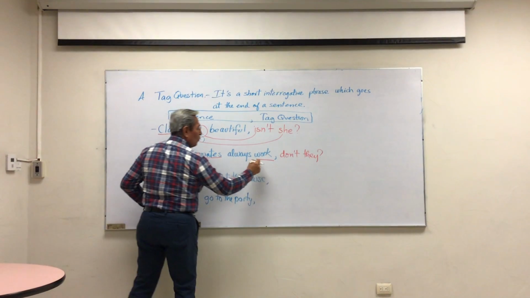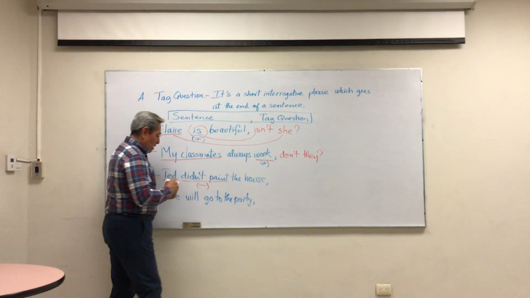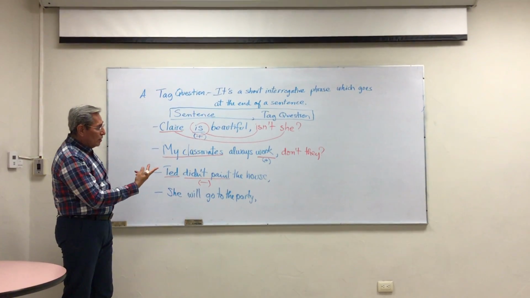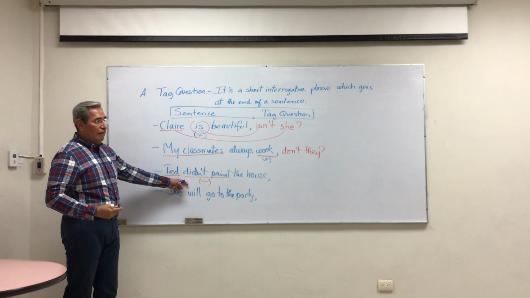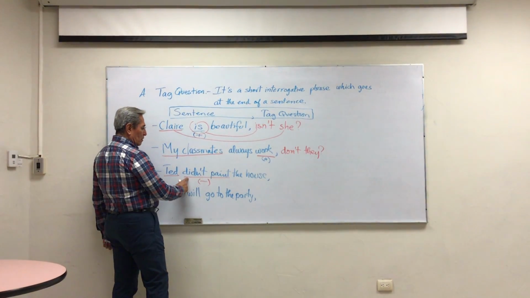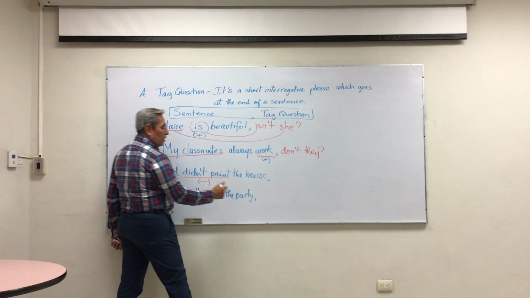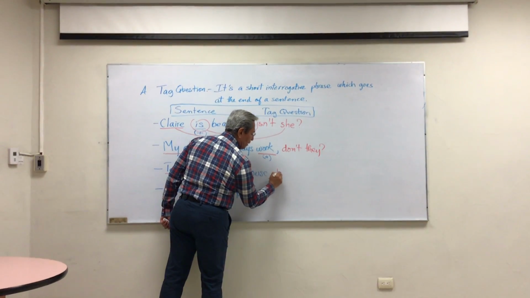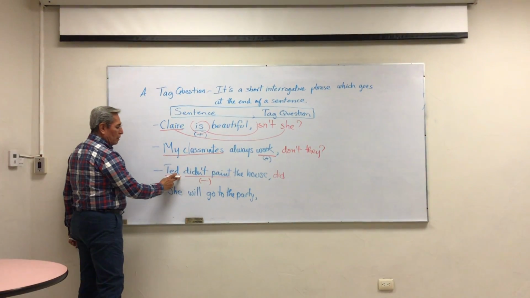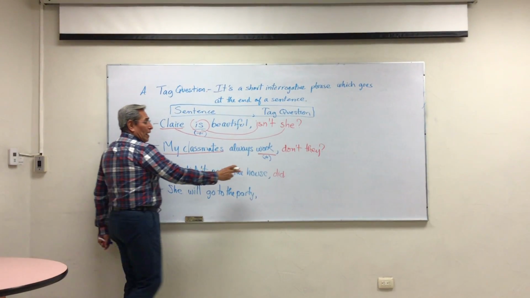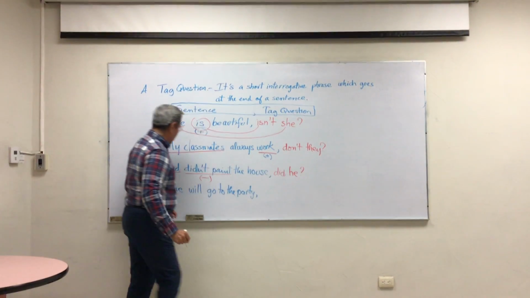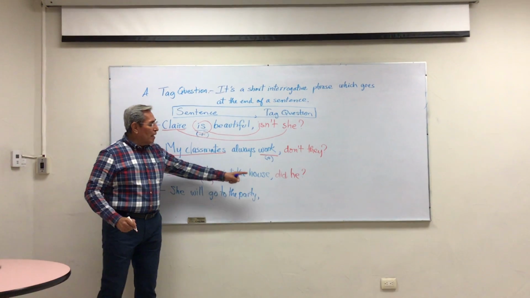The second one was positive too, right? But the third one is negative. That's why we have to switch the sense of the sentence. If this is negative, we have to use it in an affirmative way. So we have to use only the auxiliary verb in an affirmative way, did, and in this case, we have to use the pronoun he. Ted didn't paint the house. Did he?